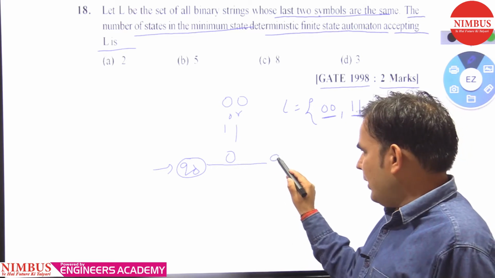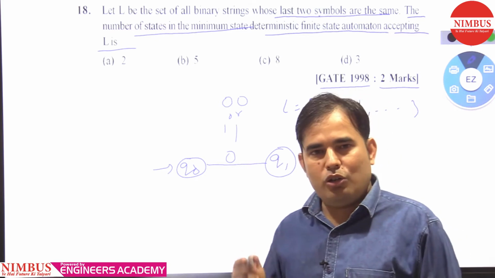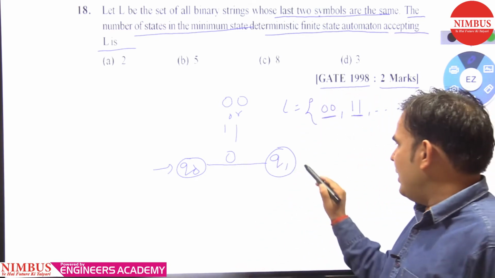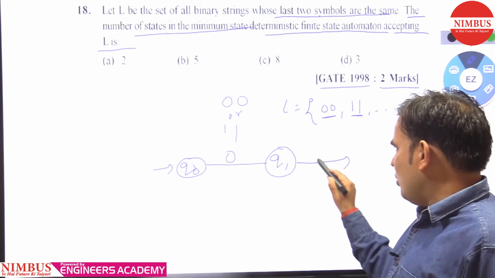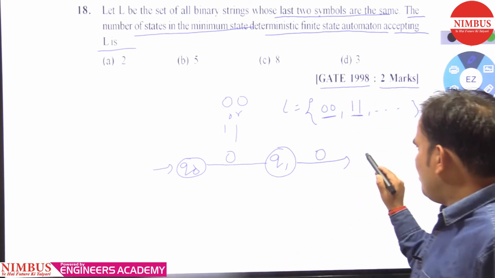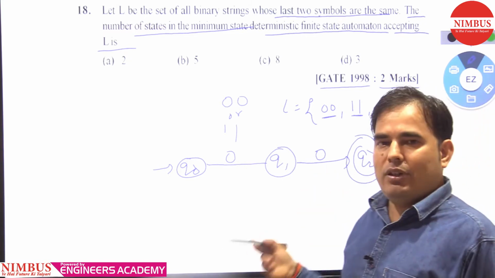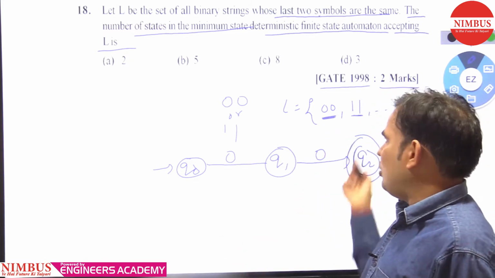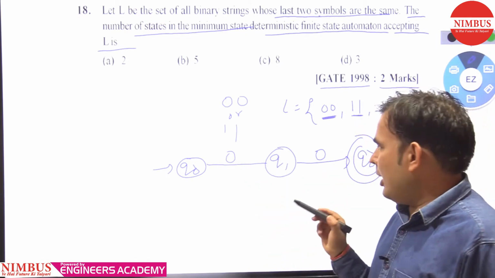If we give 0 on Q naught, we get the Q1 state, and if we give 0 here again, we get the Q2 state, which is a final state, because the minimum string can be 0 0, meaning the last 2 symbols are the same.